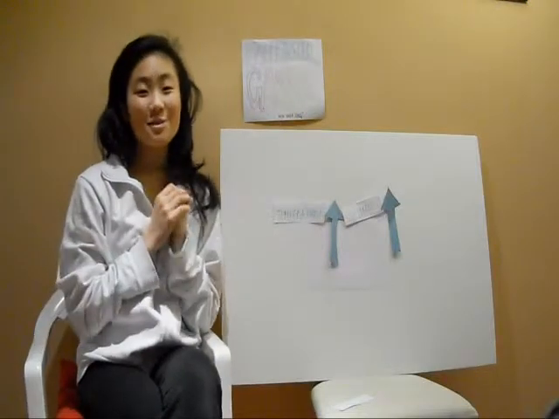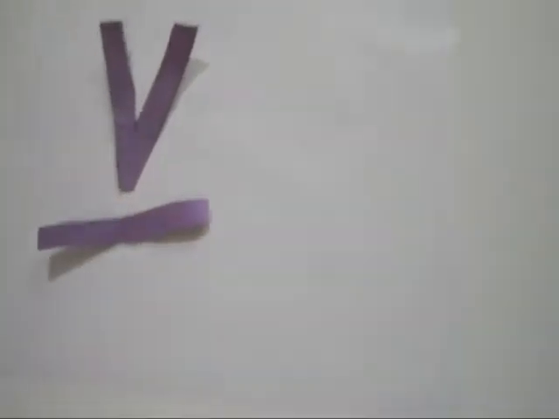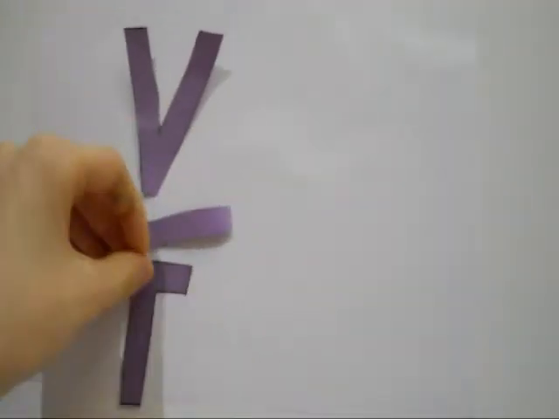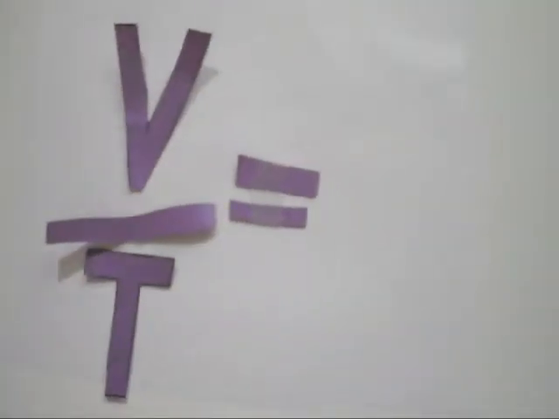Now, let's write out the equation for this law. The volume, once again, represented by the V, is equal to the proportionality constant times the temperature. Now, this equation can be rewritten as follows. The volume divided by the temperature is equal to the proportionality constant.